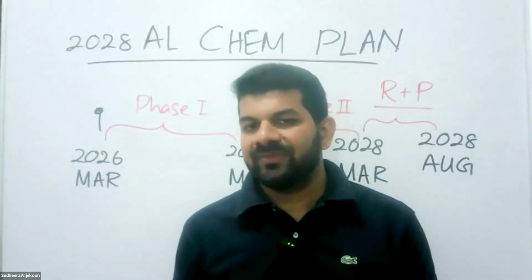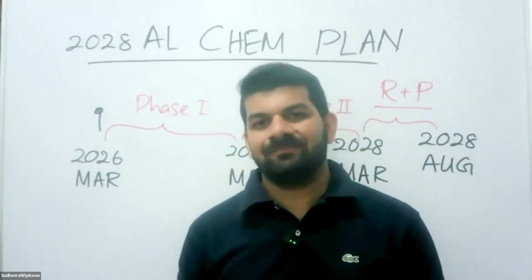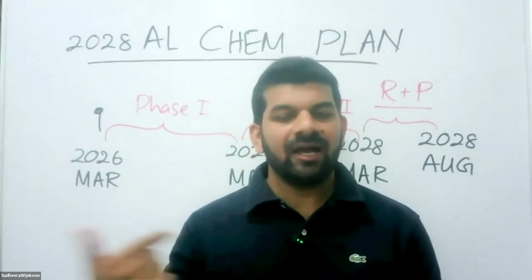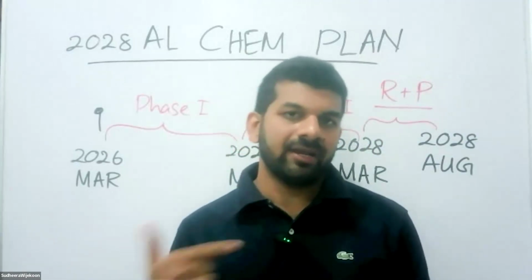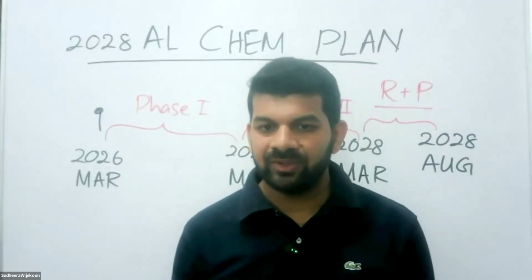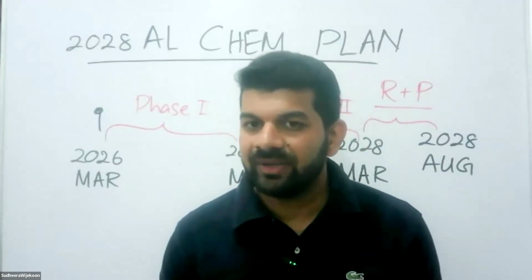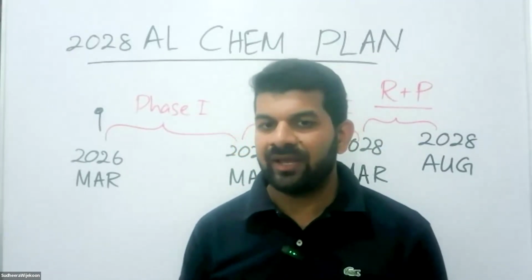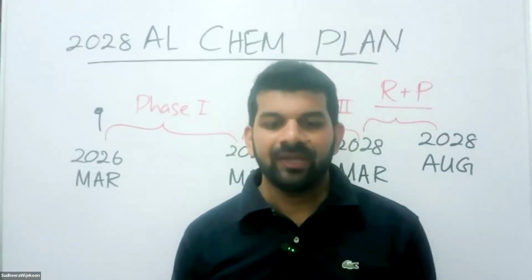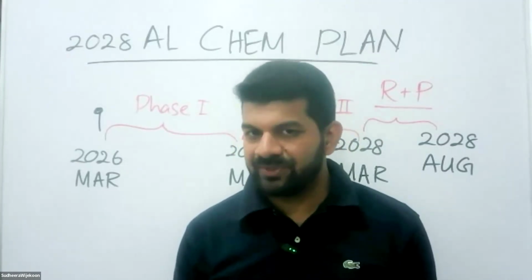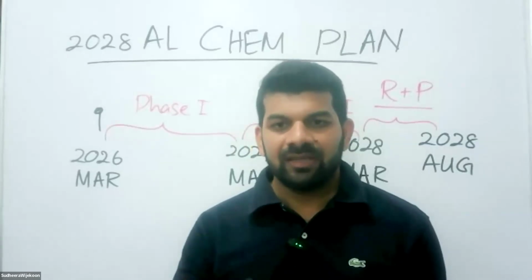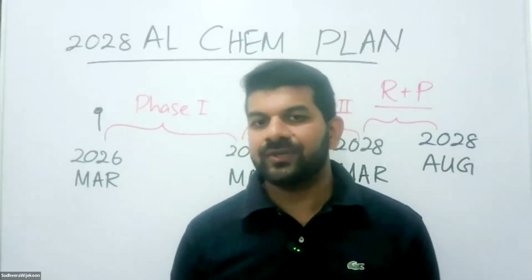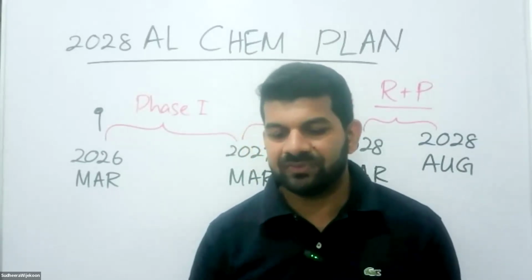But there is a condition that you have to work according to my plan, right? Because my plan works best. I'm confident with that one. I worked according to that plan and I got my qualifications according to that plan. I passed my A level according to that plan, and I passed my university degrees according to that plan. I have done 2 university degrees so far, and I know chemistry. I'm confident that you all can work according to my plan, and you can secure your A pass in A level chemistry, right?